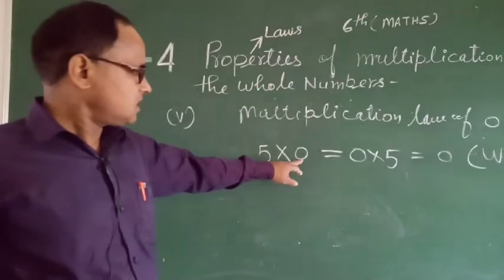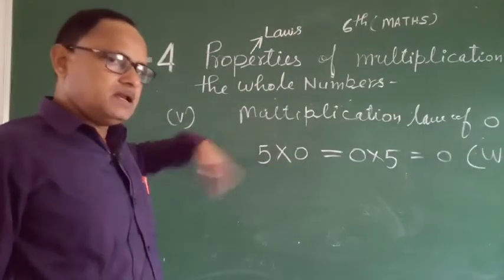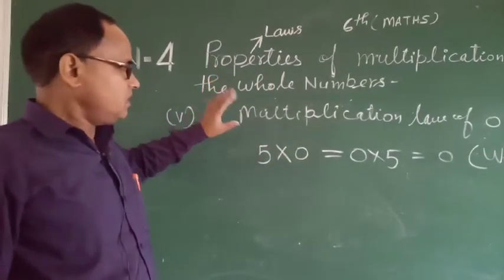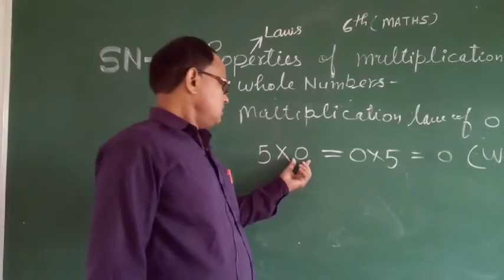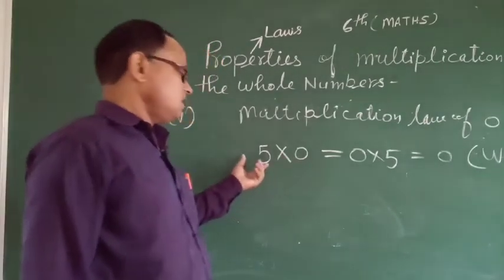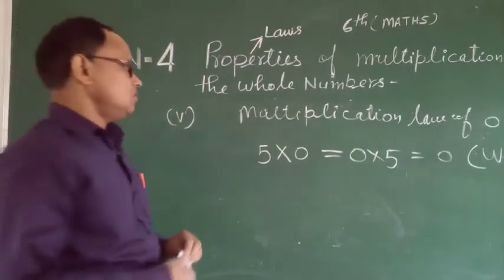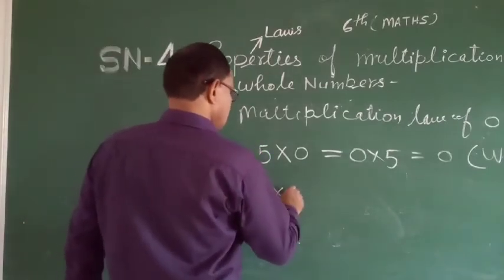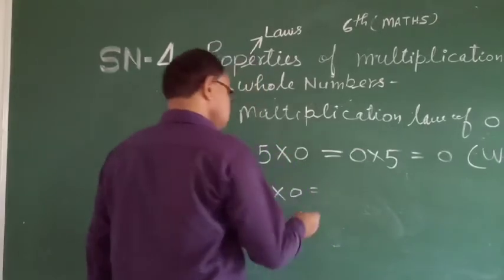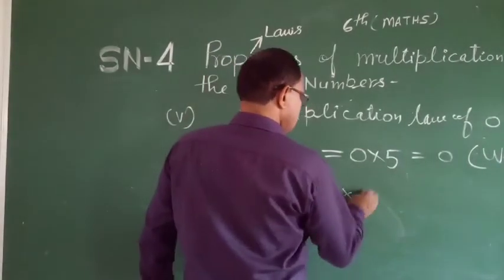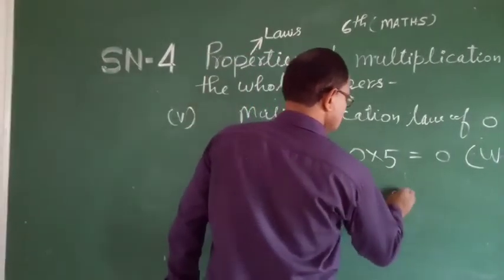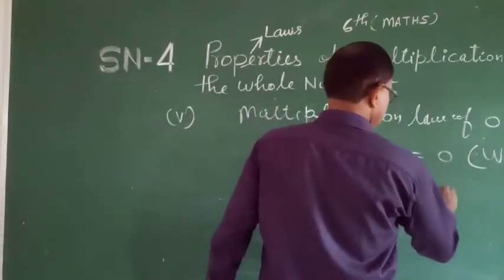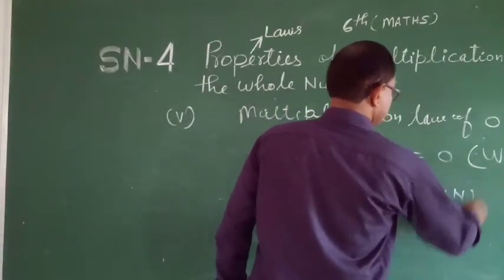When we multiply any number by 0, the result will be 0. Any number. Okay? A is equal to 0, and 0 is also a whole number. Okay?